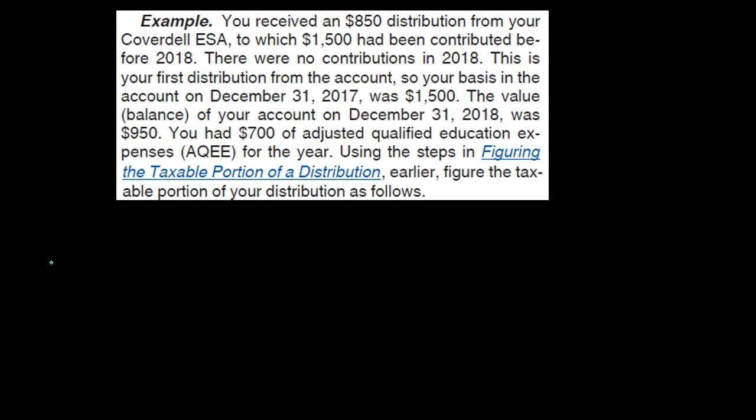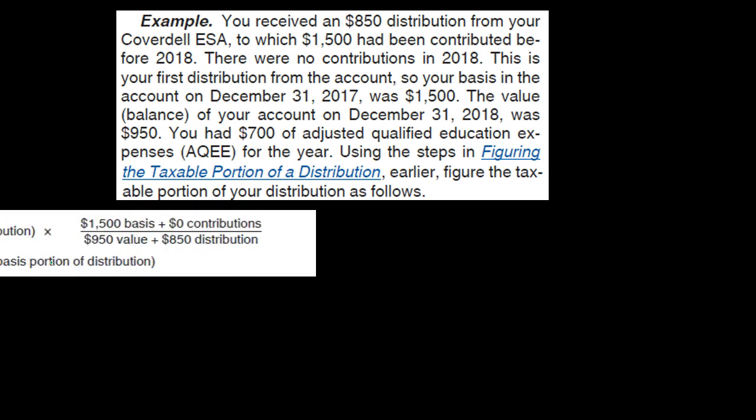Your basis in the account on December 31st, 2017 was $1,500. The value balance of your account on December 31st, 2018 was $950. You have $700 of adjusted qualified education expenses, what they're going to call AQEE, for the year. Using the steps in figuring the taxable portion of distribution earlier, figure the taxable portion of your distribution as follows.